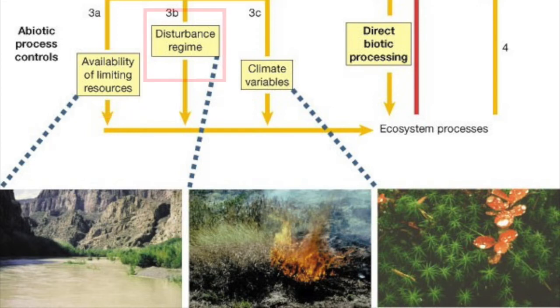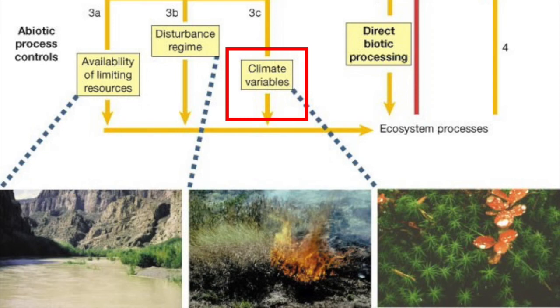We can also have alteration of the disturbance regime, and this is also directly connected to the example of the river, right? But we can also have changes in micro or macro climate variables due to, for instance, increased fire frequency resulting from the grass invasion, from the example that we discussed just before.